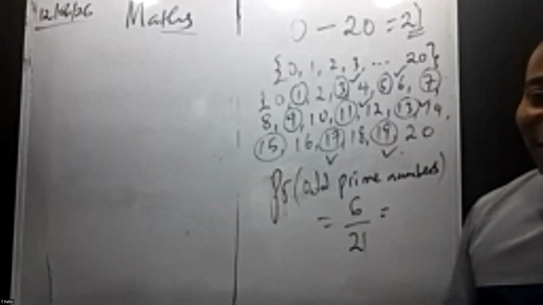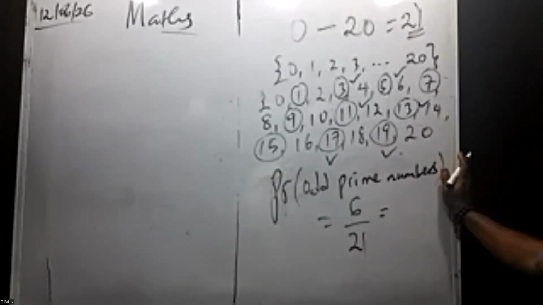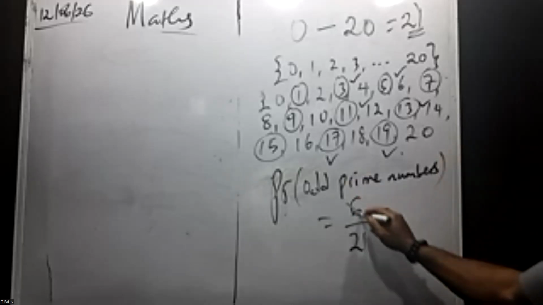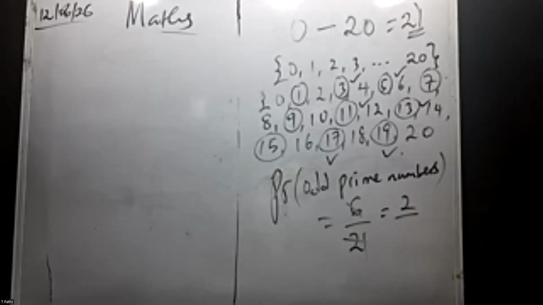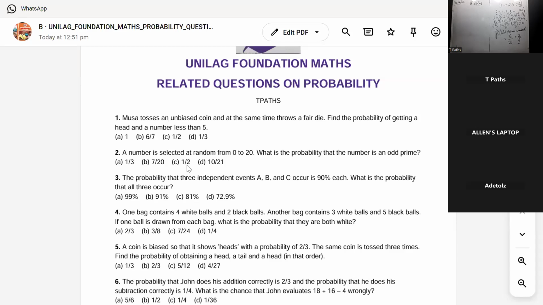So what can divide? What's the smallest prime number that can divide them? Yes, somebody? 6 over 21. What can divide them? Exactly. We have 3 can divide them. 3 in 6 is what? 2. All right, 2 over 3 in 21 is what? 7. So we have 2 over 7.